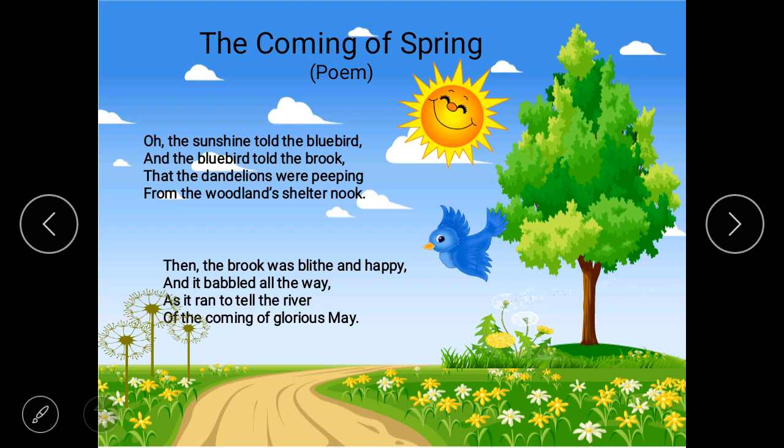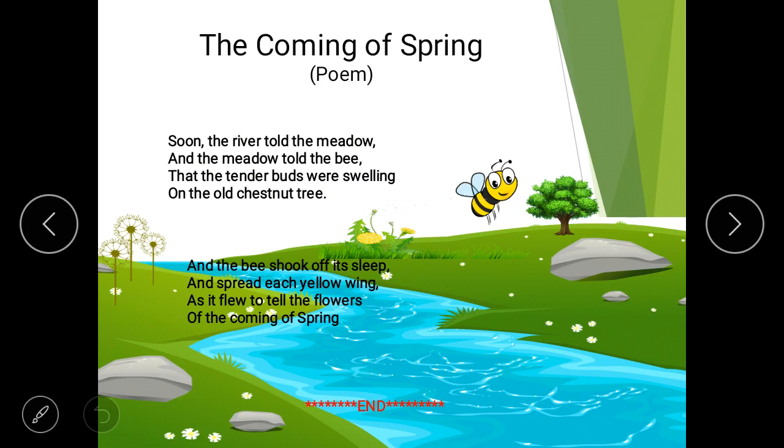As it ran towards the river to tell that the glorious May has arrived. Glorious means popular or exciting. So the brook is running towards the river to tell that May has arrived. Now next stanza, from here to here. Okay.